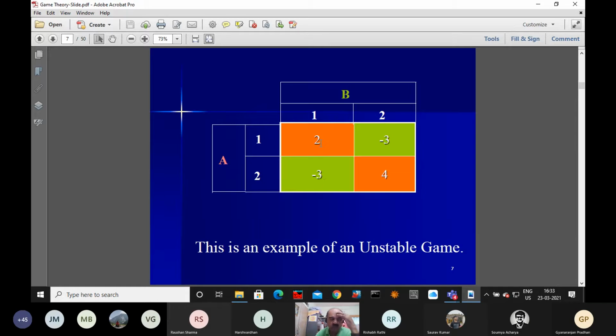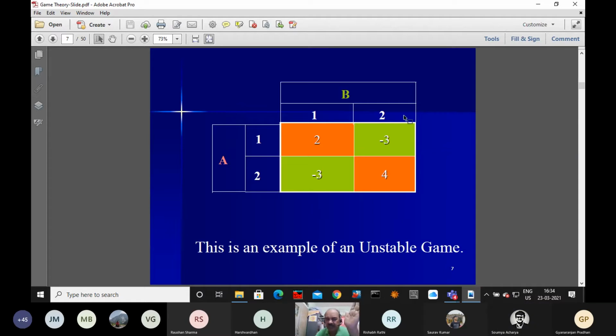So 7 into 2, how much? 14, so 14 by 12. Then minus 3 into 5, minus 15 by 12. Now add together: minus 1 by 12.